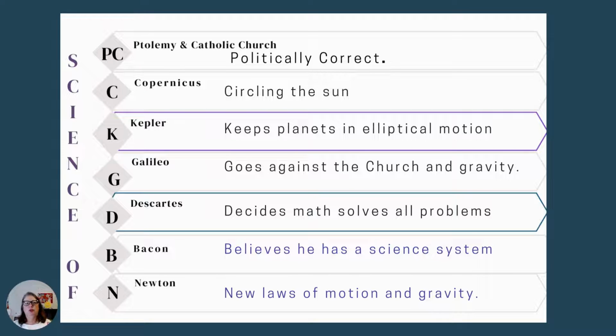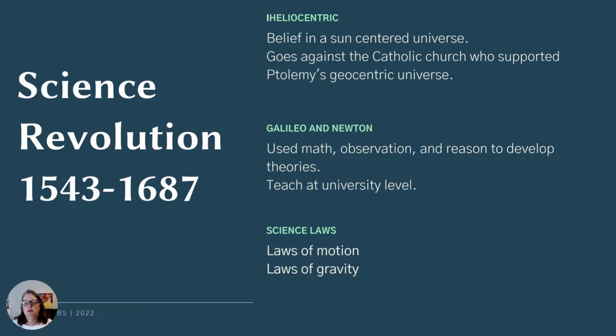So this is a great way, if you're trying to organize your thinking, to take the first letter of what you're talking about, like N for Newton, and say, oh, he did the new laws. And that's a great way to remember this. So heliocentric is what we believe today, that we have a sun-centered solar system. Unfortunately for the scientists of the time, it went against what the Catholic Church supports. And then Ptolemy's idea of a geocentric universe, and Aristotle also. And then Galileo and Newton.